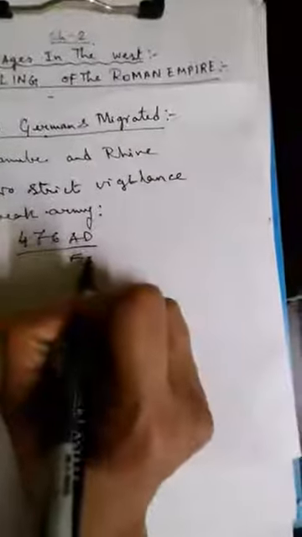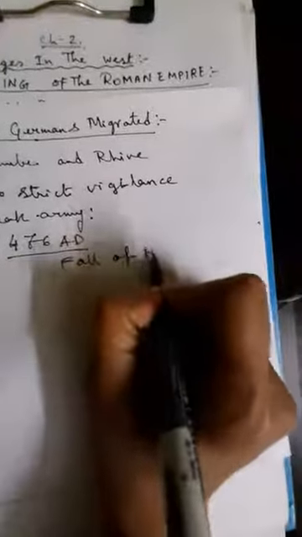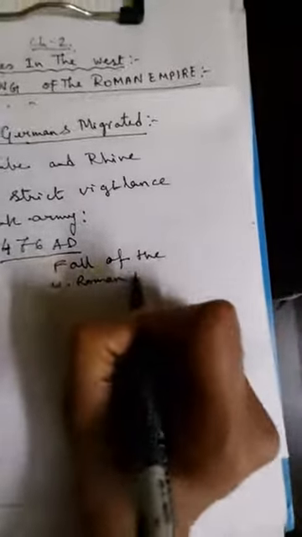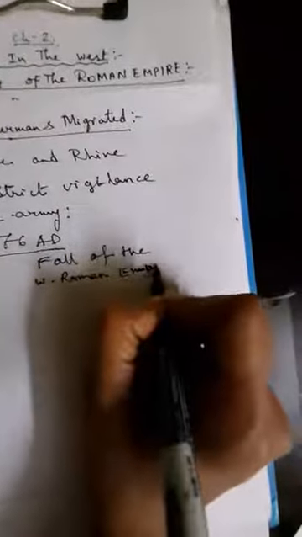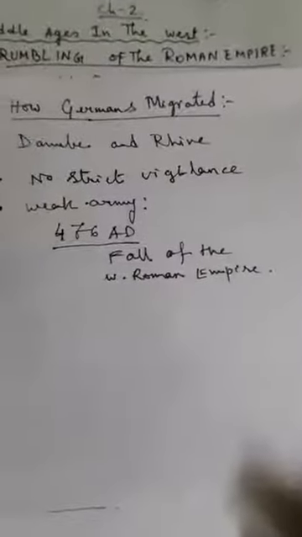So this date is very important, as this date marks the fall of the Western Roman Empire, while the Eastern Roman Empire still continued to flourish.